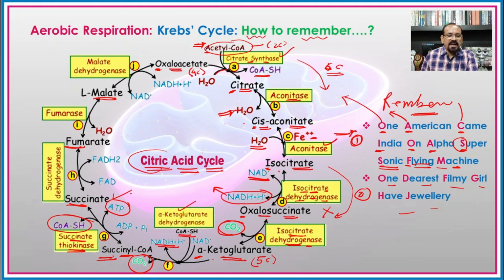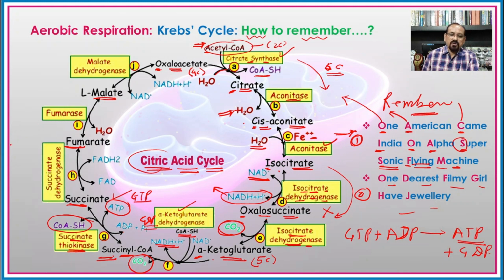In case of animals, here there is formation of one molecule of GTP from one molecule of GDP and inorganic phosphate, and in animals the GTP in presence of ADP converts into ATP and GDP. So in this way again there is a formation of the ATP molecules after the Krebs cycle in animals also.